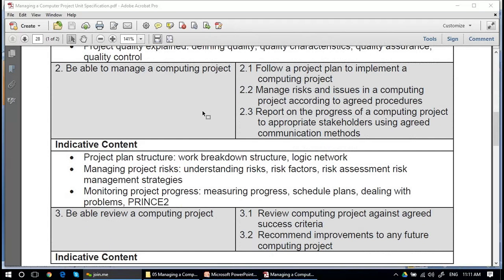And we will discuss project plan structure, including two strategies like a work breakdown structure and logic network, managing projects, project risks, and monitoring project progress, which includes measuring progress, schedule plans, dealing with problems, and PRINCE2 methodology.